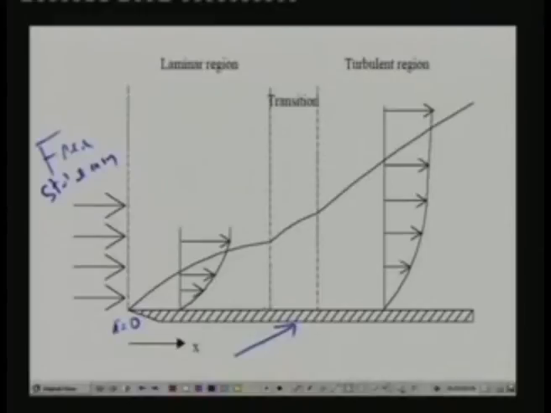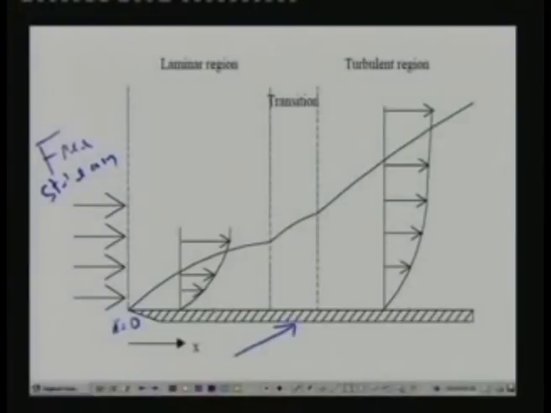Once the fluid comes in contact with the solid, what happens? Let us consider a real fluid. That means let us say that the fluid has finite viscosity. As you know, viscosity is one of the transport properties of the fluid, and when a real fluid comes in contact with, let us say, a stationary surface, then the velocity of the fluid adjacent to the stationary surface will be the same as that of the stationary surface.